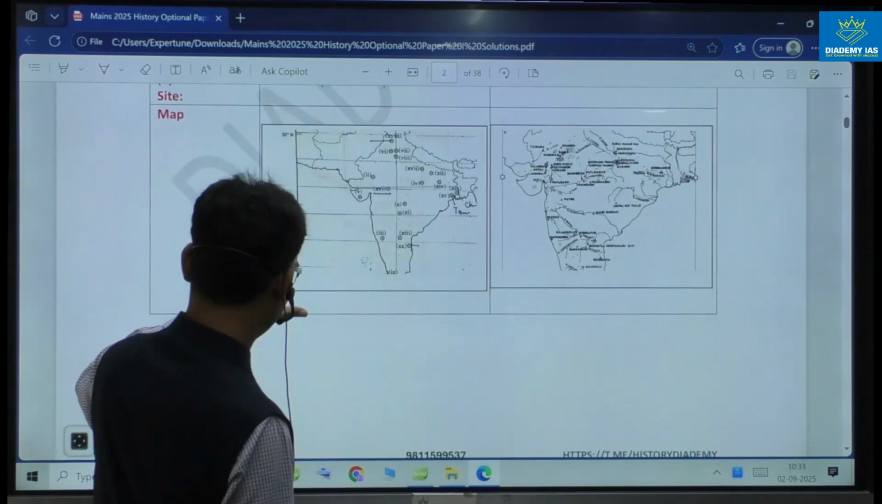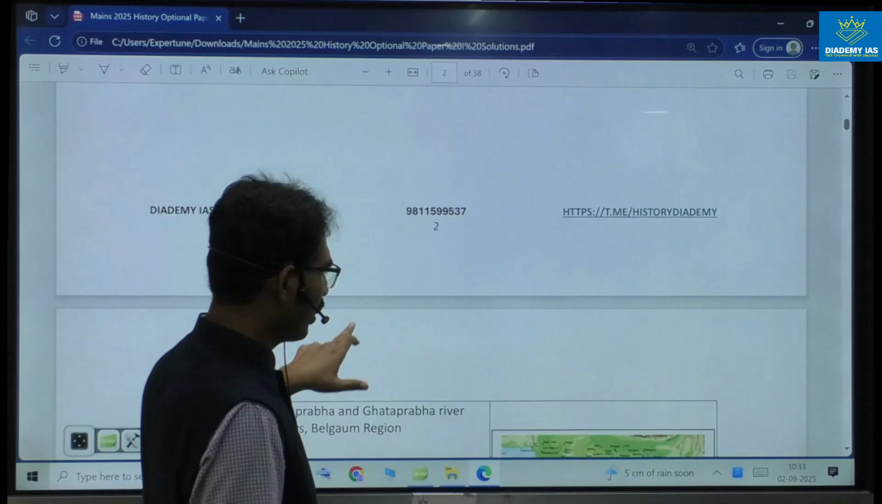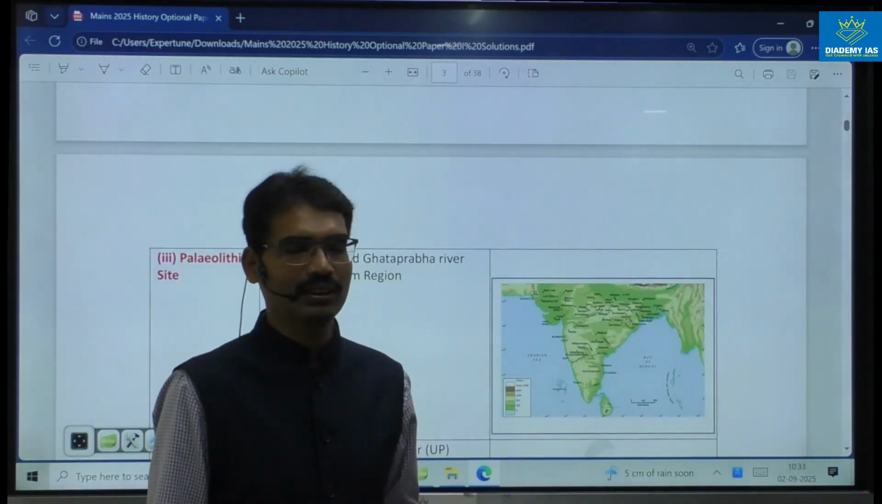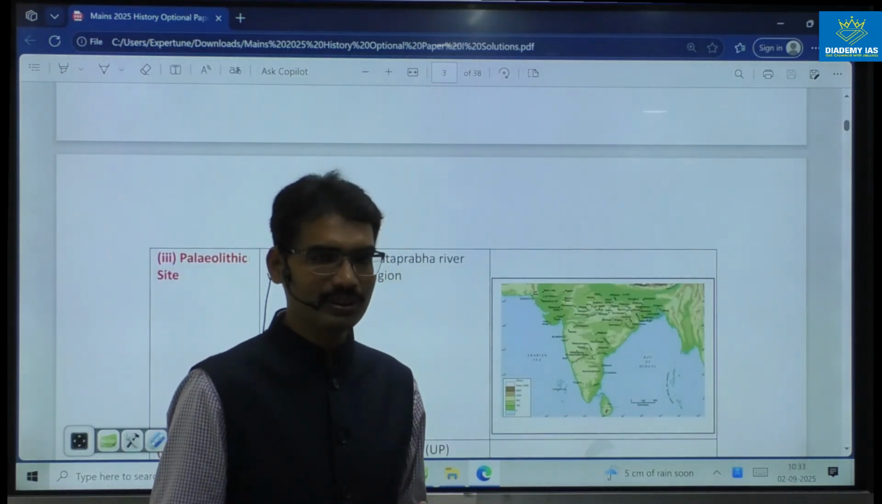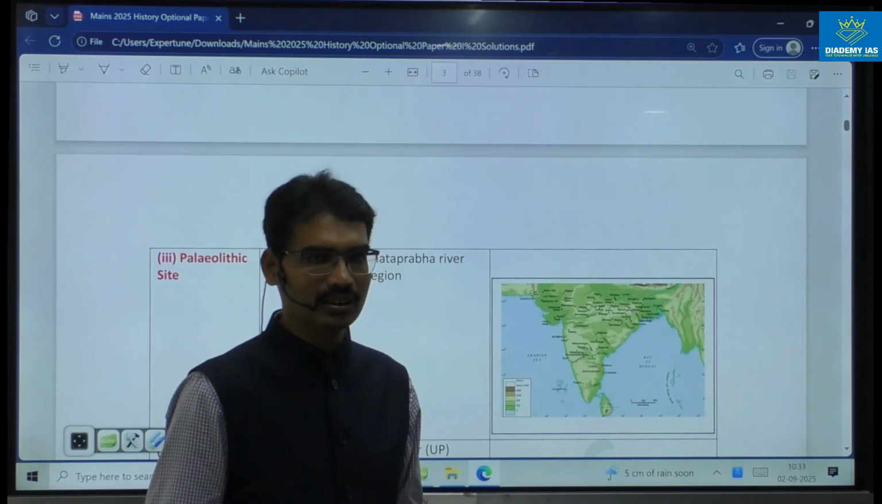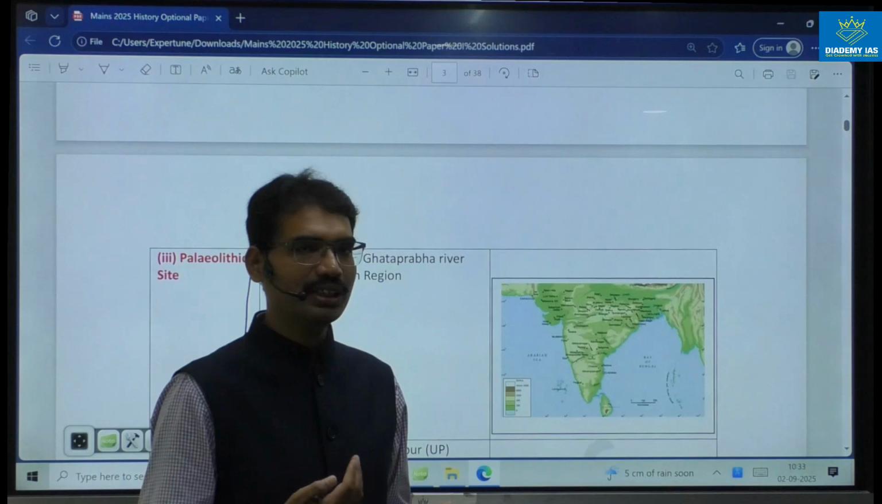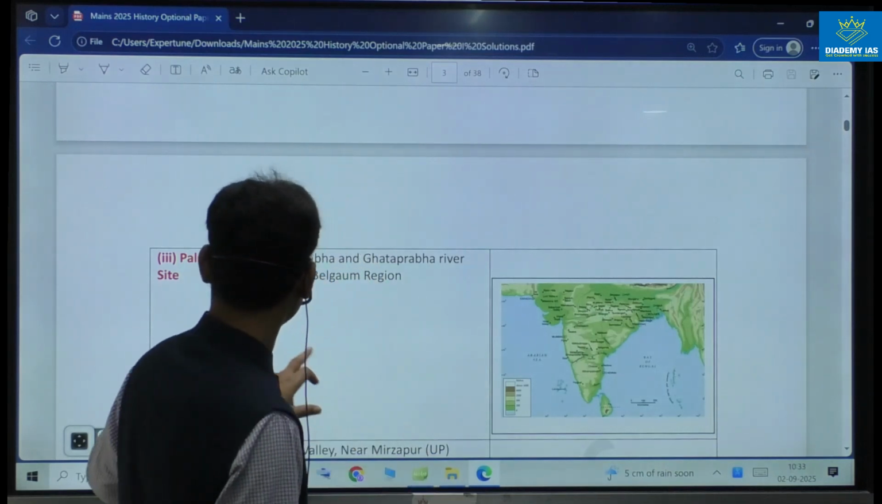Next, the third one. Once you identify the right site, then you can write something. If it is Neolithic, write Neolithic related information; if Mesolithic, write related information. But identification itself is becoming a challenge.